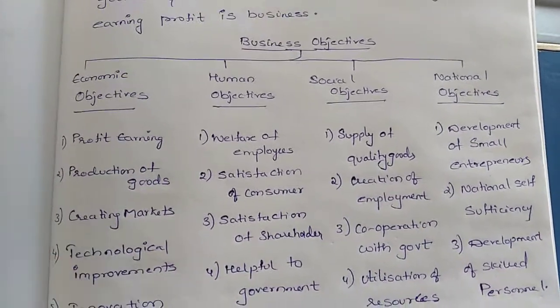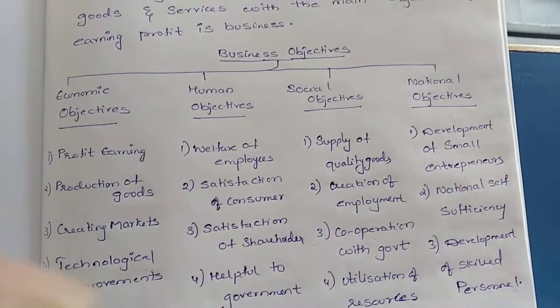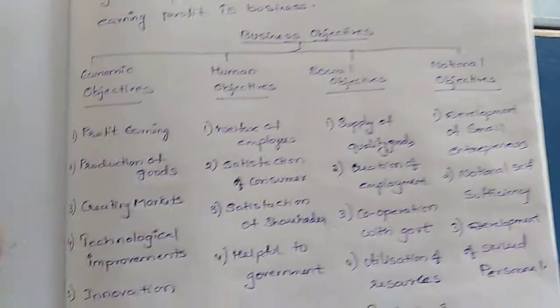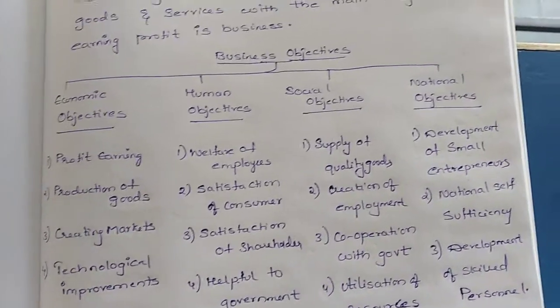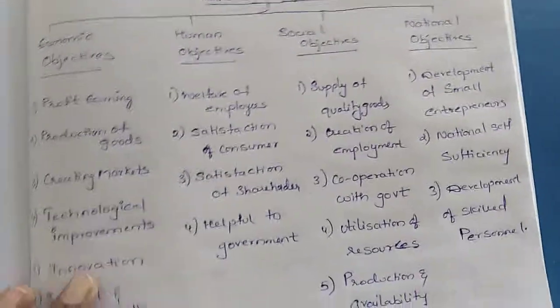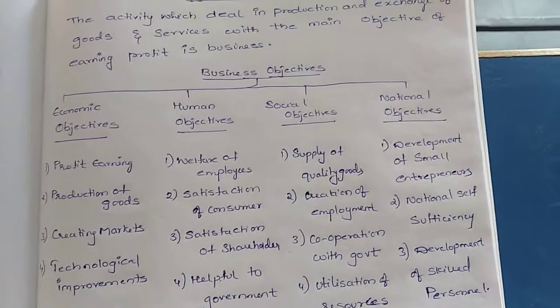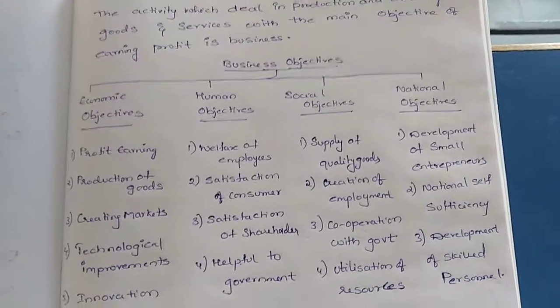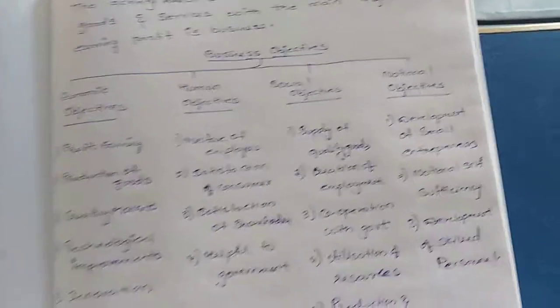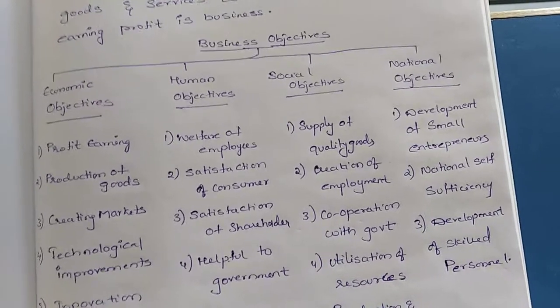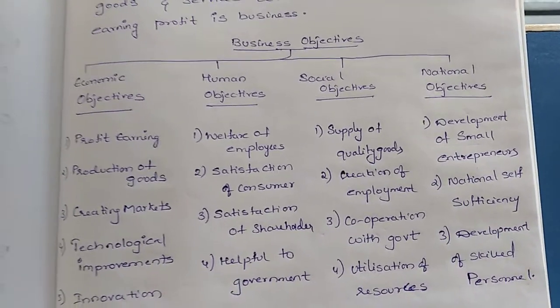So the businessman should not only see the profits, he also has to take care of his employees. In what way can he take care of them? If he is getting a profit, he can give a bonus. If an employee is working more efficiently, he can reward him, he can appreciate him. In that way he can motivate the workers.